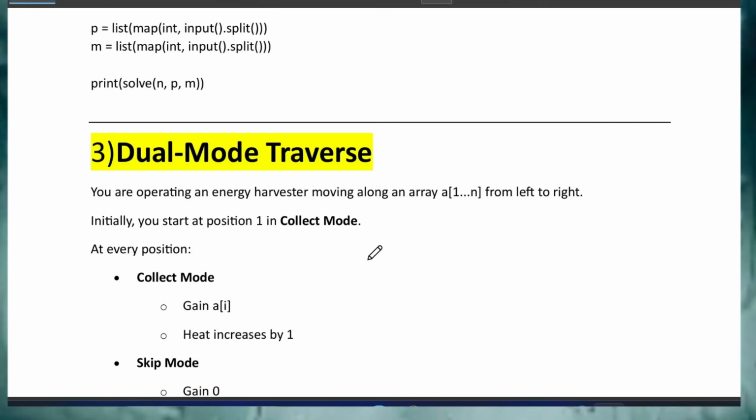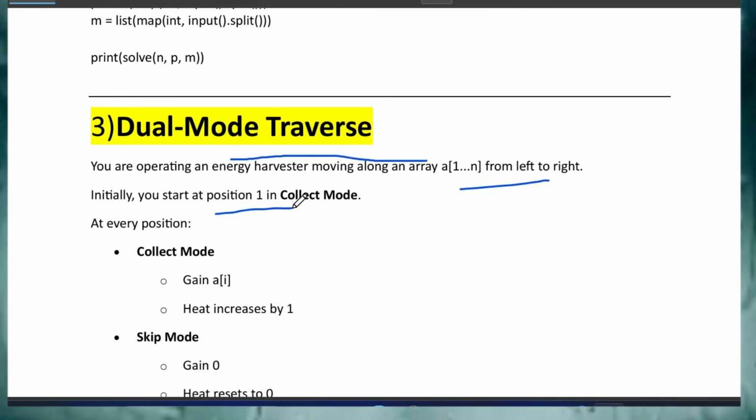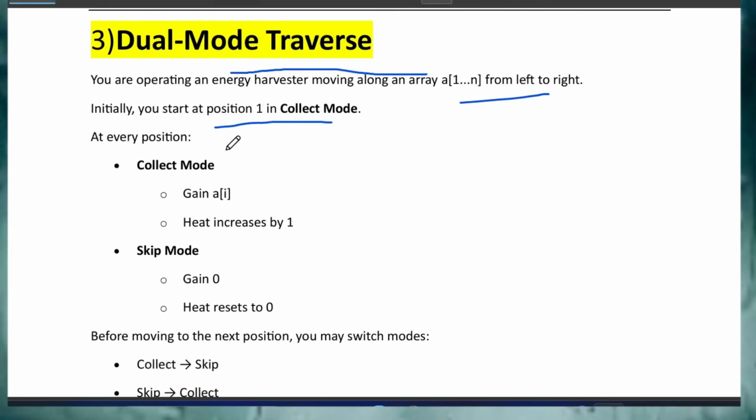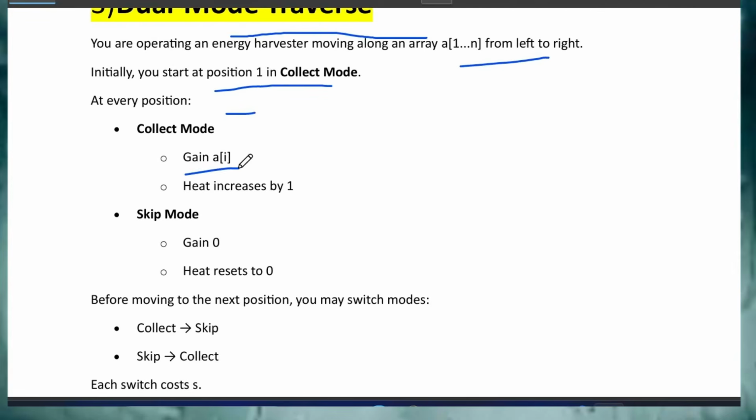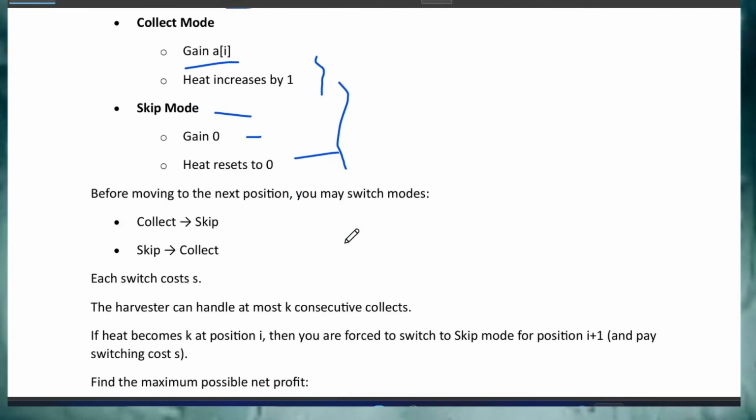So what is the question? You are operating an energy harvester moving along an array 1 to n from left to right. Initially you start at position 1 in collect mode, and at every position, if you are in collect mode, then gain A[i] and heat increases by 1. If you are in skip mode, then gain 0 and heat resets to 0. So this is the gist of the question.